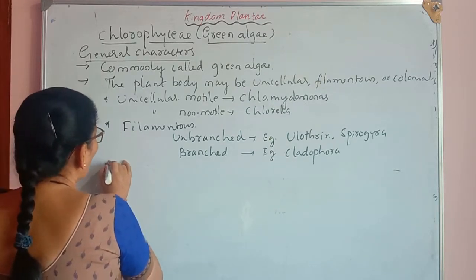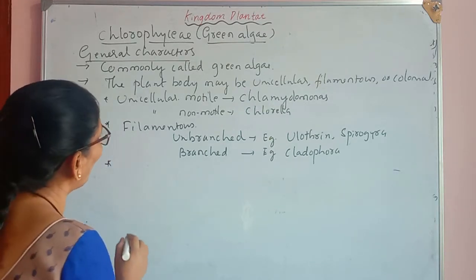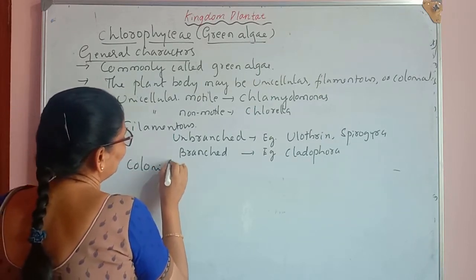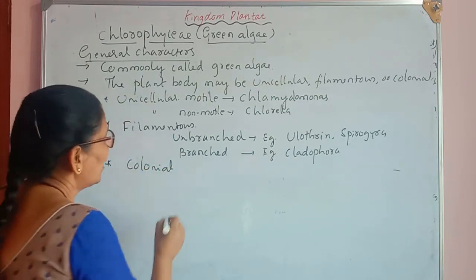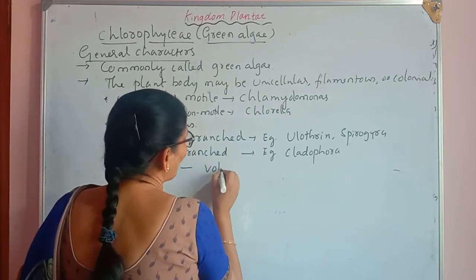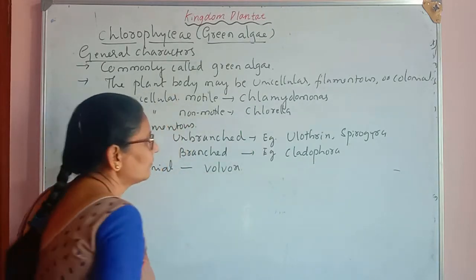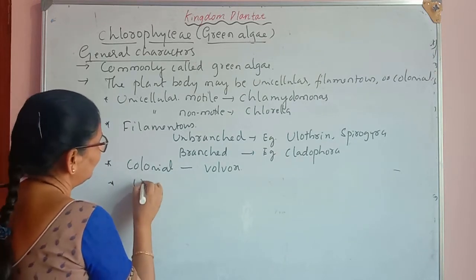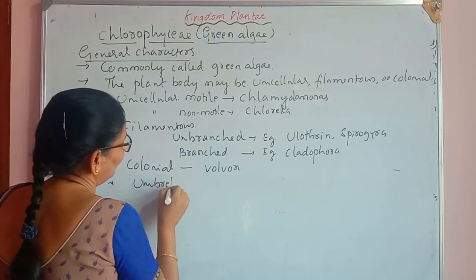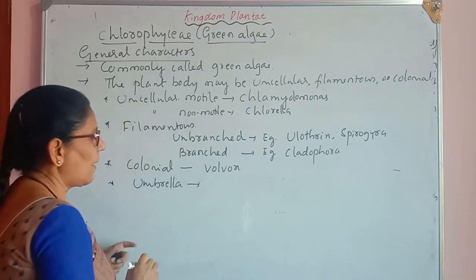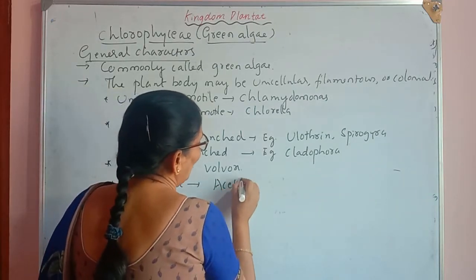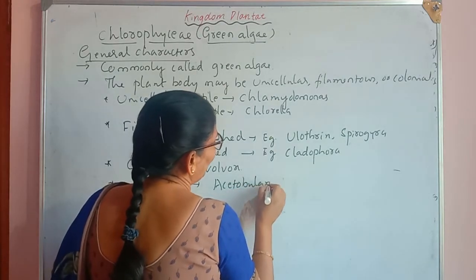In the same way, we also see one more form of plant body, that is colonial. Example for colonial is Volvox. There is one more type, that is umbrella shape. Example for umbrella shape is Acetabularia.